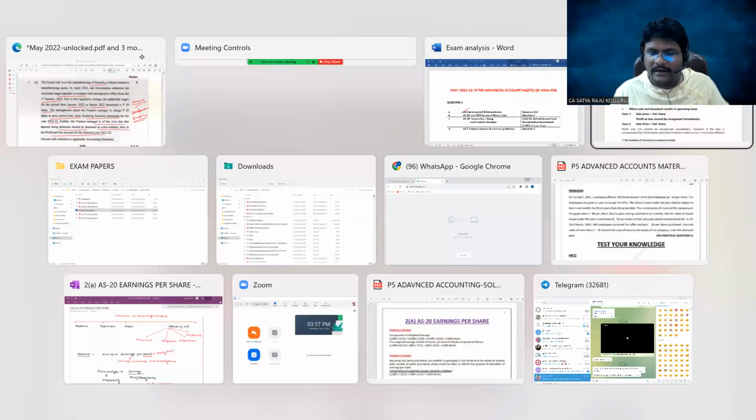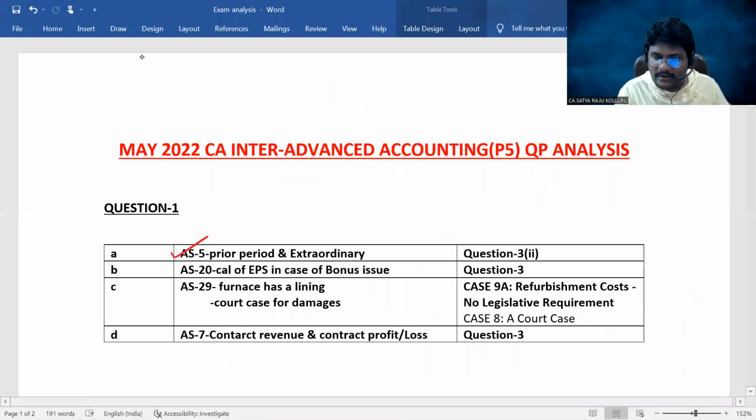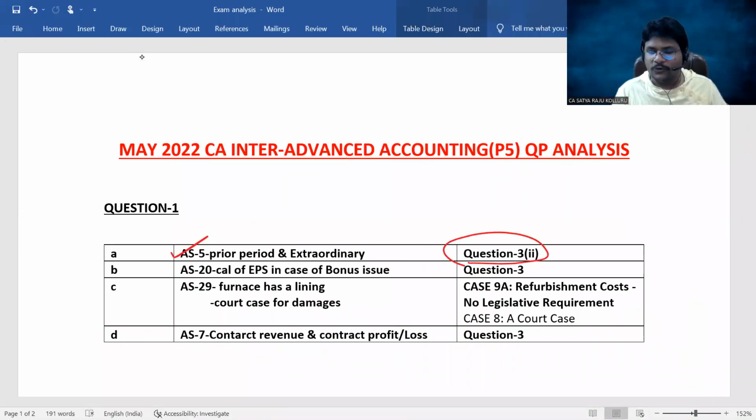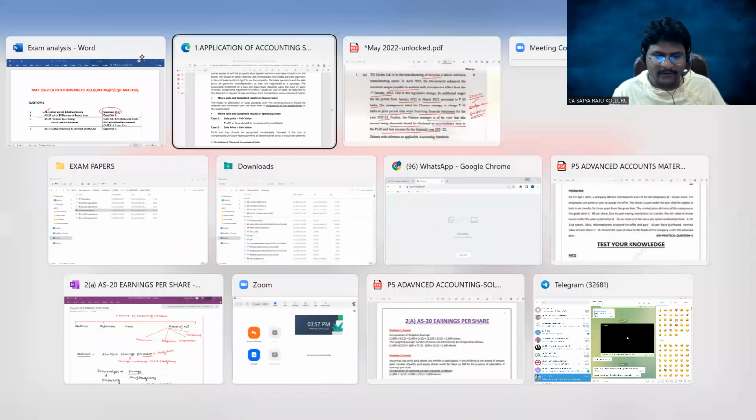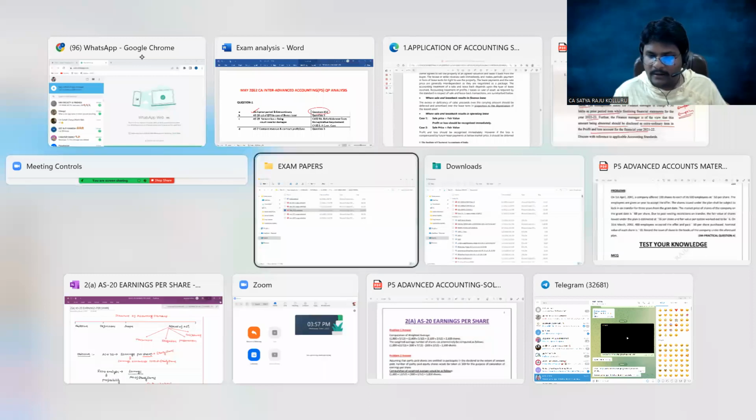Such a type of question we already dealt with in our Accounting Standard 5. I clearly mentioned here: question number 3, sub-question 2. If I directly show that question in our material, you may be surprised, which is a direct question asked for 5 marks. Just give me some time; I'll open that in our material.